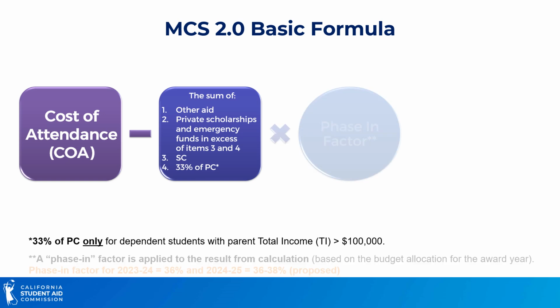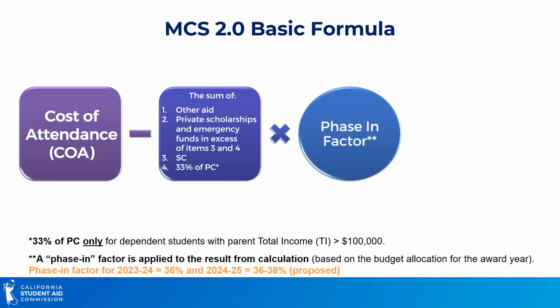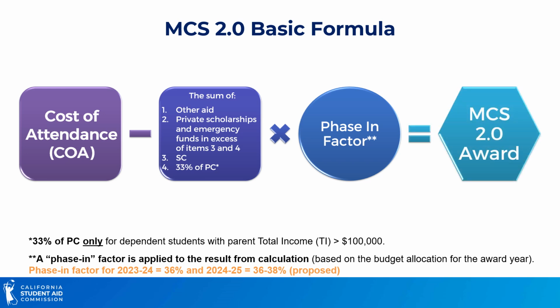That value is then multiplied by the phase-in factor, which is determined by CSAC based on available funding and other factors. The phase-in factor for the 23-24 award year was 36% and has been proposed to be somewhere between 36 and 38% for the 24-25 award year. This is the basic formula that will determine the student's MCS award.